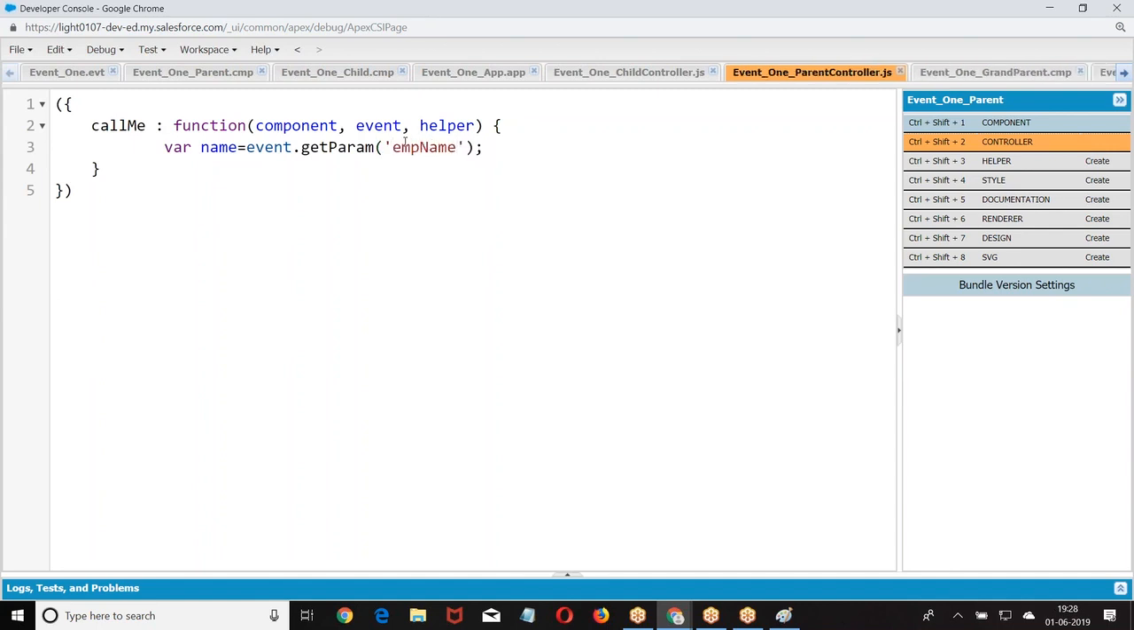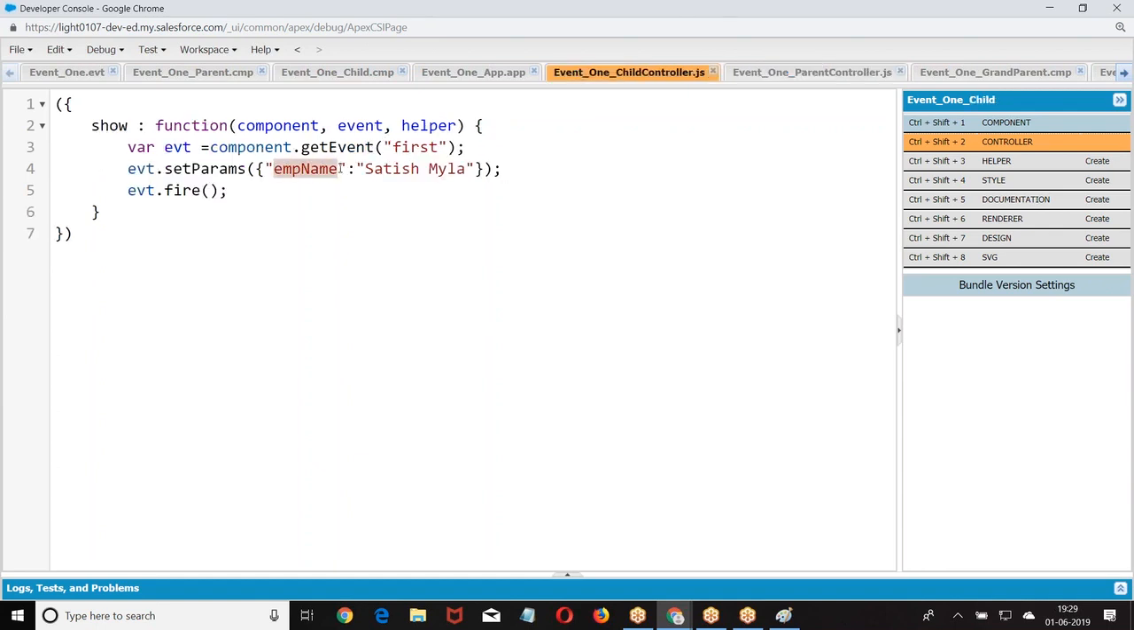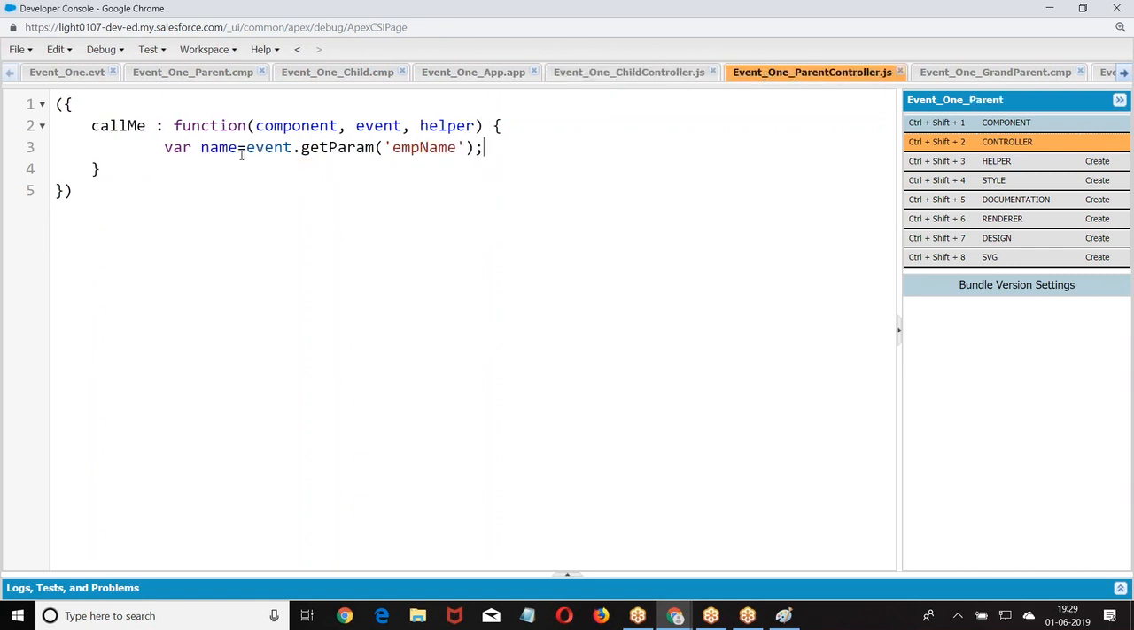When the event is fired, you are calling me. I am saying, whatever the event fired, from the event get the parameter of employee name. Because when I am firing the event, the child is setting the value of EMP name and passing it. Whatever value you pass, the parent wants to take that value.